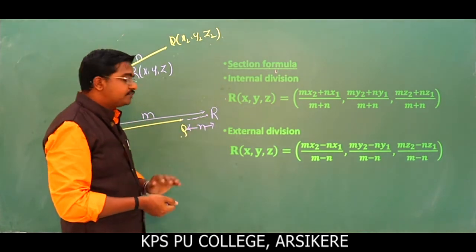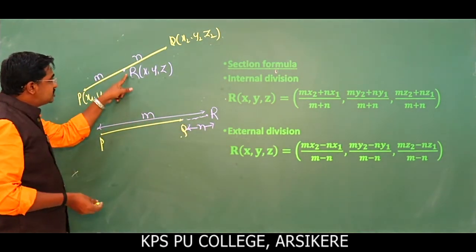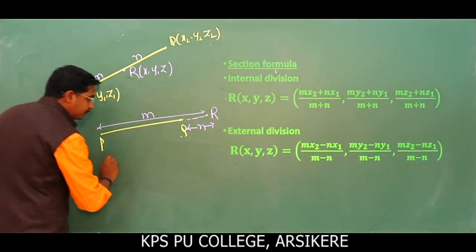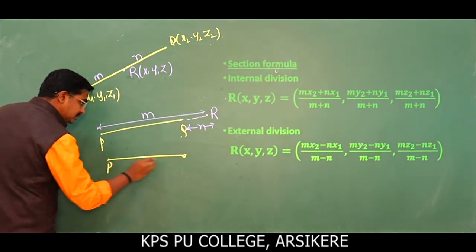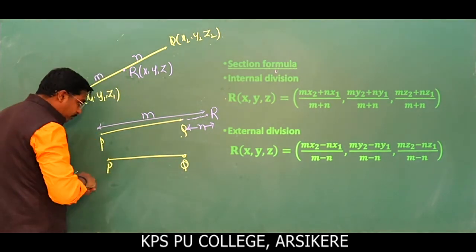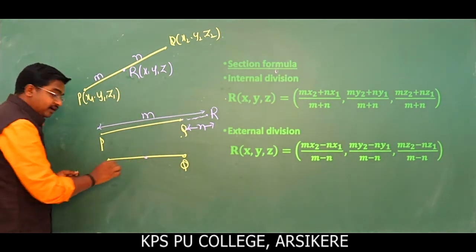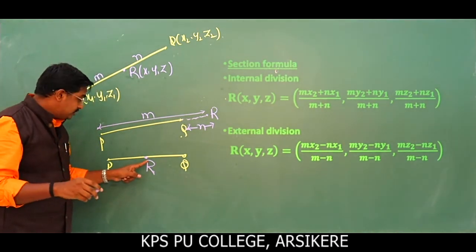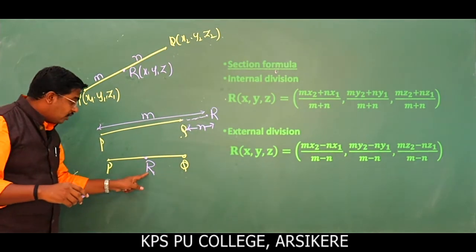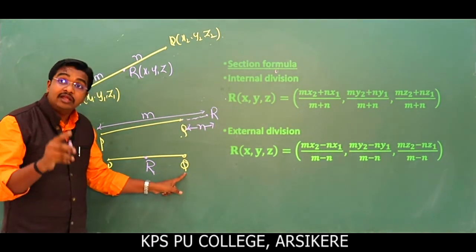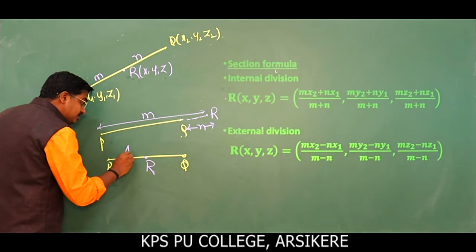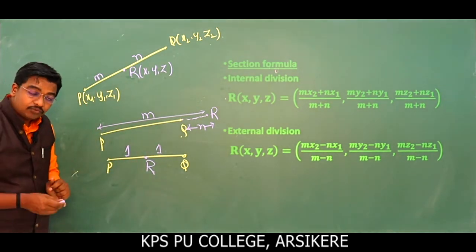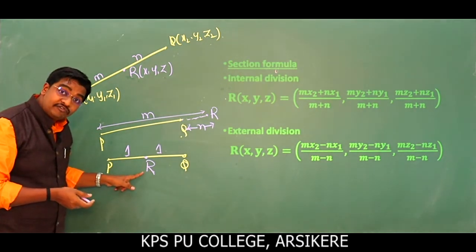Suppose the point R is the midpoint of PQ. This is the point P and this is the point Q. Then the distances PR and RQ are equal, so PQ is divided in the ratio 1:1. That is called the midpoint formula. Next slide.